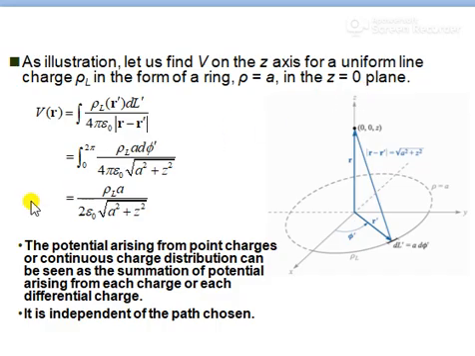So this is an illustration example for line charge and how to find out the potential if we are having a line charge distribution. The potential arising from point charges or a continuous charge distribution can be seen as a summation of the potential arising from each charge or each differential charge. So it is independent of path chosen. So this is one of the illustrations, right?